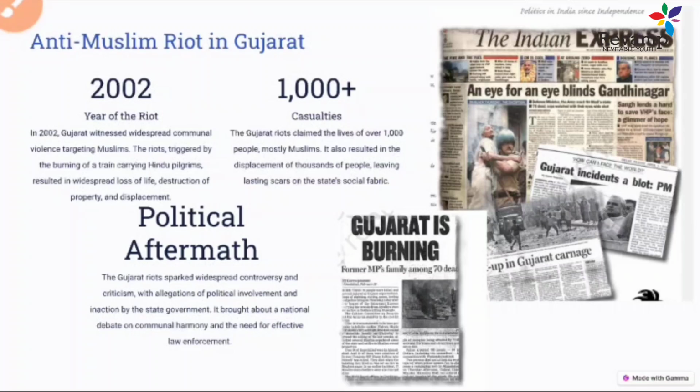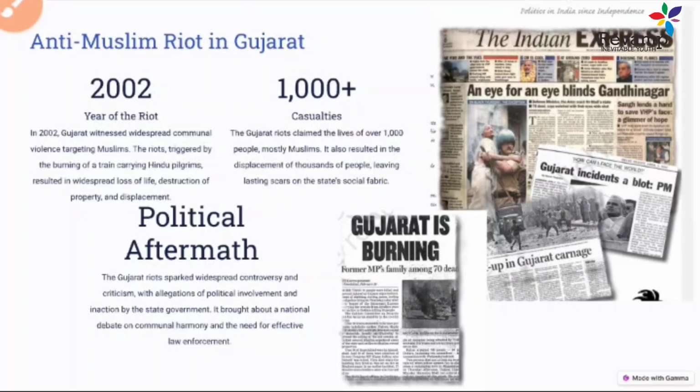A lot of devotees were in the train, and one of the bogies of the train coming from Ayodhya, full of kar sevaks, was set on fire, and approximately 45 to 50 people died in this.